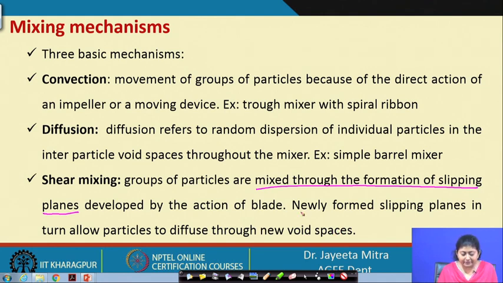Continuously the shearing takes place and slipping planes form, and again they are disrupted, the particles diffuse, new void spaces are created, and the shearing action of the blade continues. Because of that, shear mixing takes place. So, we have seen the convection mechanism, diffusion mechanism and shear mixing.